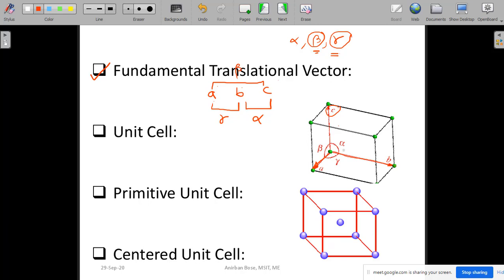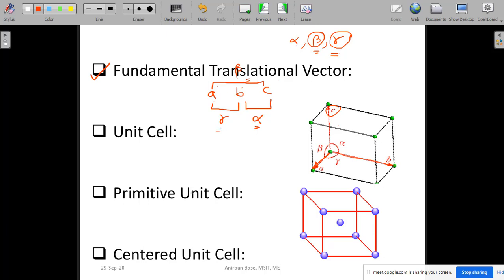So try to follow this particular convention, which is widely used all over the world, though there are certain books by Indian authors that I have seen that use X, Y, Z, but you should avoid these. These are very standard notations. Similarly, this alpha, beta, gamma order is also very, very important. It is not that any angle between any two lines you write as alpha or beta or gamma.